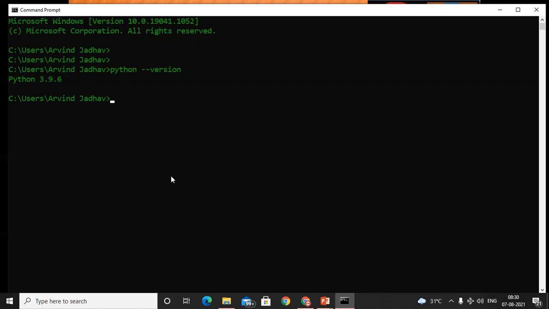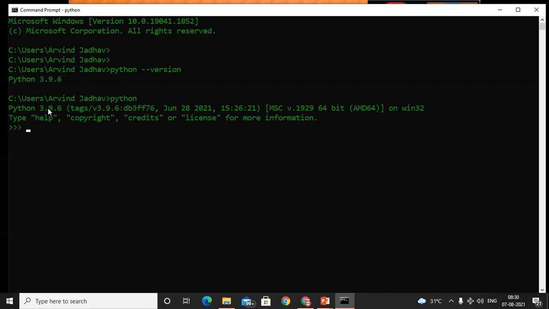Okay, so after the second step, what do we need to do? We just need to write python. You just have to write python and press enter. If your shell changes, then we can say that we successfully installed Python. See, Python 3.9.6, tags, and these are the names, versions and so on. Earlier it was showing C colon, now it is showing the triple greater than symbol. That means we are entering the Python command prompt.